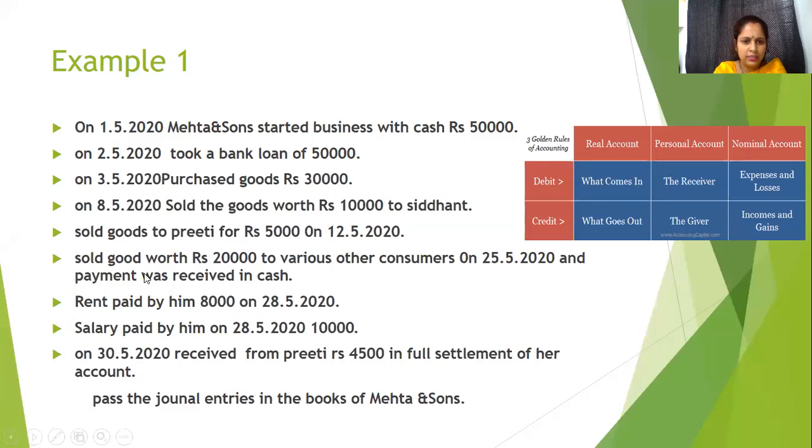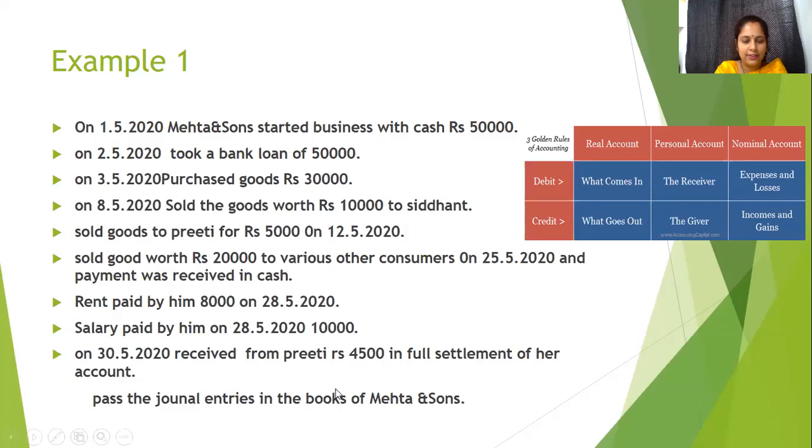We have sold certain goods to Preeti for rupees 5,000, but we received only 4,500 in full settlement of her account. It means since we have sold goods to Preeti, Preeti was our debtor, okay? Because she did not pay at that time, she became our debtor. But when her account was cleared, she paid only 4,500. It means there is a difference of 500 amount.